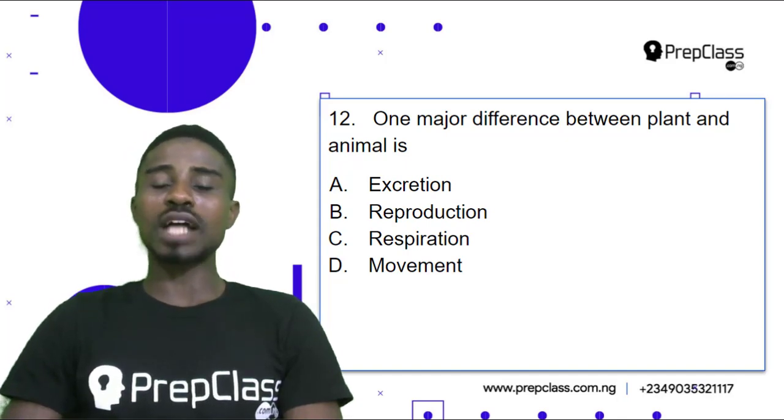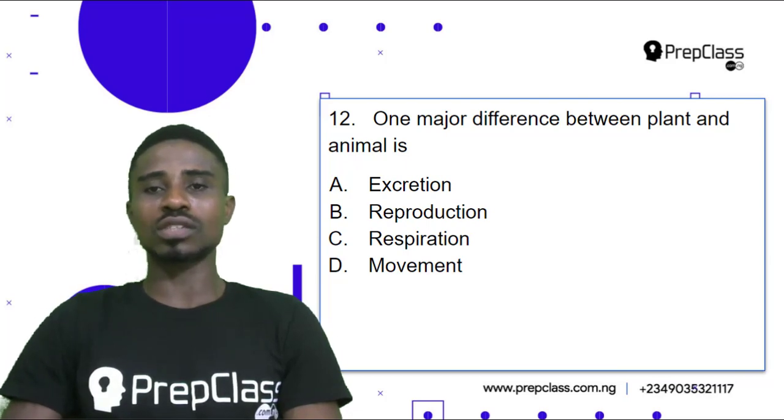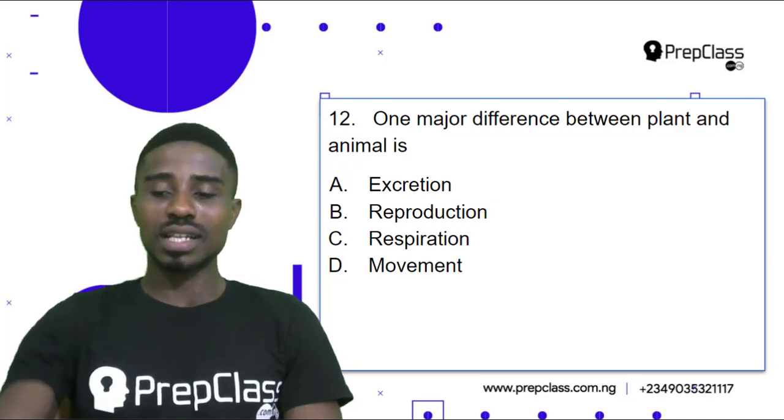So there's a plant known as mimosa. We call it touch and die. When you touch it, it folds up. So that's also a process of movement. So our correct answer for question 12 will be option D, movement. Let's check it out.